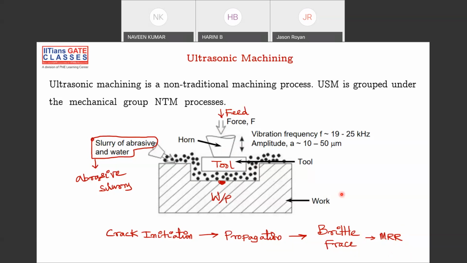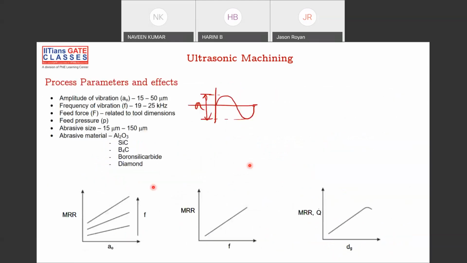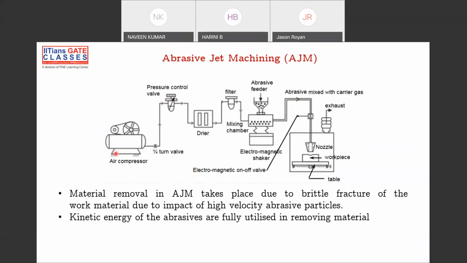This is the mechanism, not very important. And this is abrasive jet machining, the same as ultrasonic, but instead of an abrasive slurry, you have an air compressor compressing the air to high pressure, then drying it, and then filtering it, and then entering a chamber where you feed abrasive particles. Compressed air plus abrasive particles are sent through a nozzle, and you blow it onto the workpiece. Because of that blowing, the same crack initiation, propagation, and material fracture happen here. That is your abrasive jet machining.